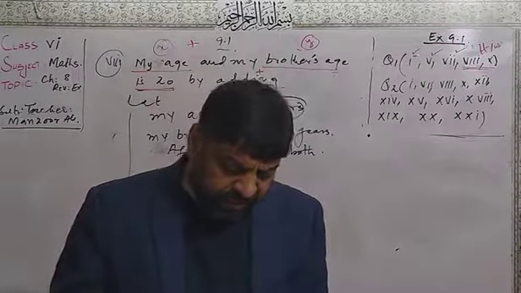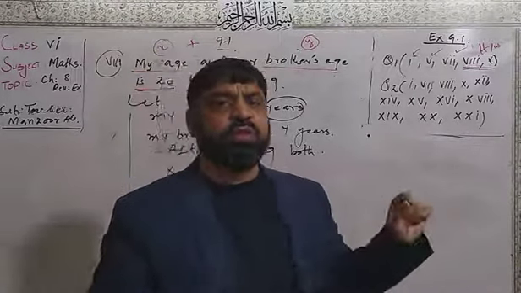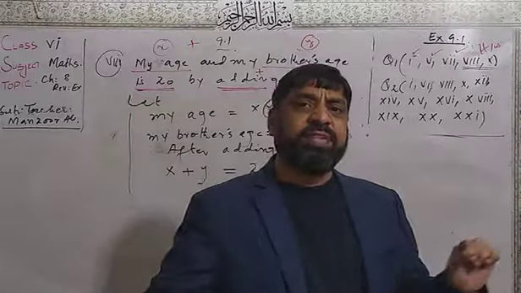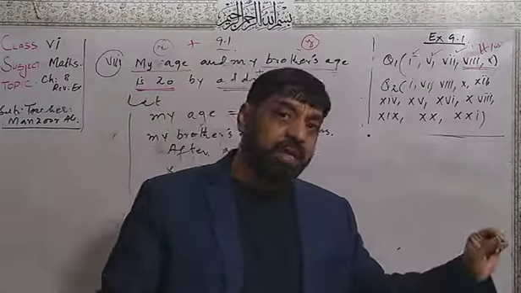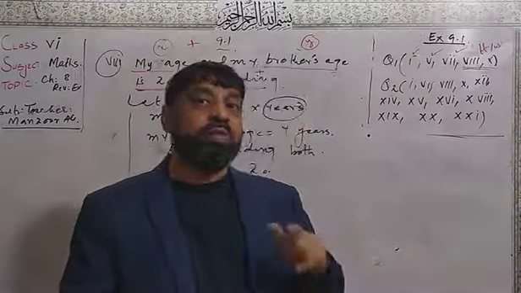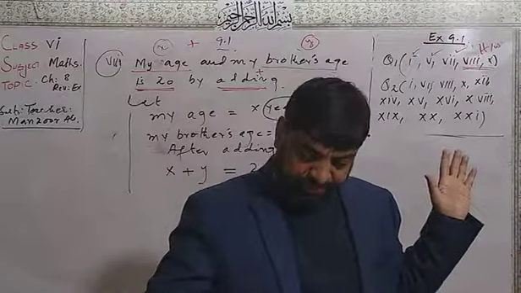Here he says that the price of the 6 pens is equal to the price of the 1 book. So from the condition, 6x will be equal to y.